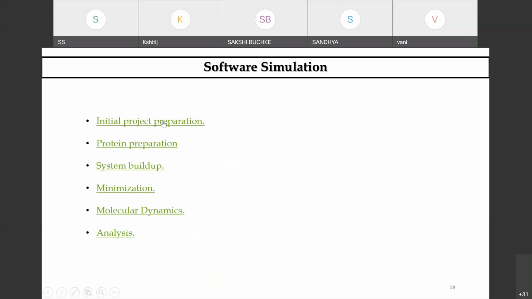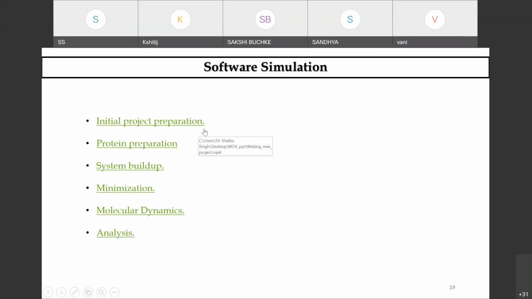So initially we will be preparing a biomolecule, and then preparing a protein. Then we will have the system build up. Then we will have minimization, then molecular dynamics, and then analysis. Okay, so please remember these steps, participants. If you want to note them down, you can, but we will be providing you the PPTs and other prerequisites required for simulation. But when you see the demo it will be easier. So I'm just telling you that you should note it down for your ease.